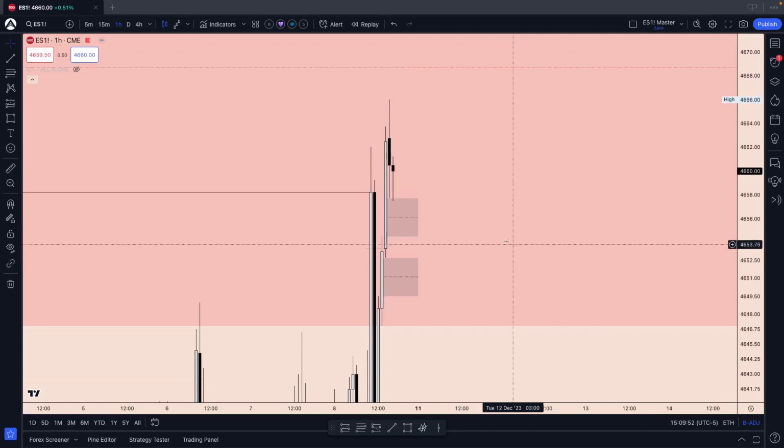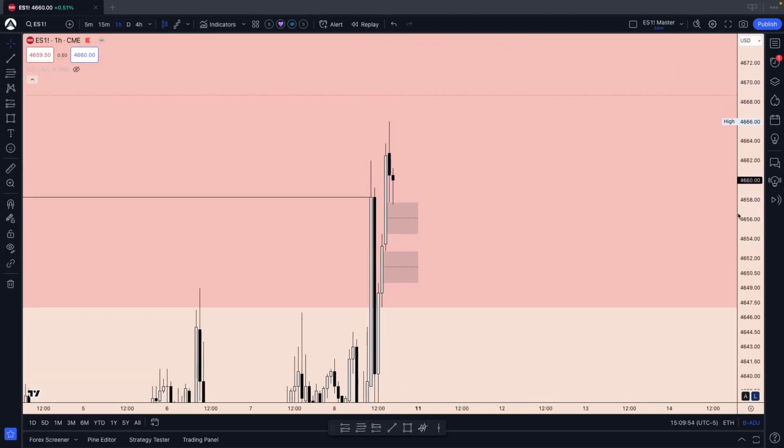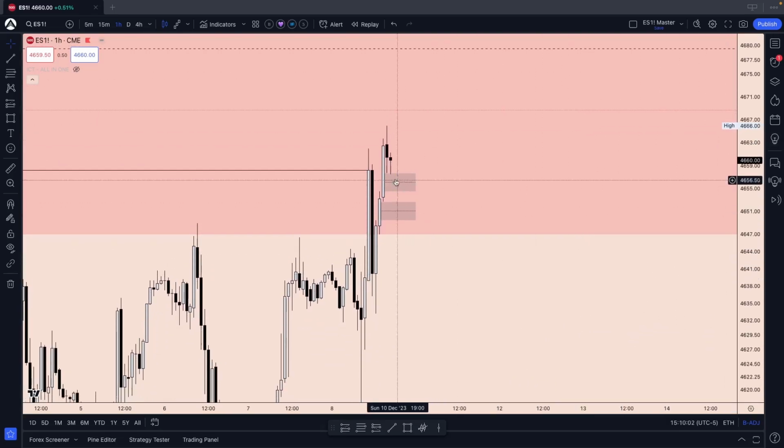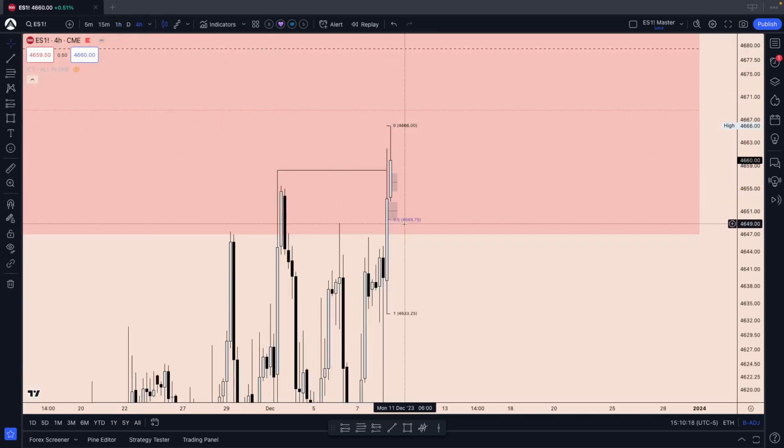Here on the 1-hour time frame, we see we already tapped this 1-hour bullish fair value gap and we rejected. But going into Monday, let's see, maybe we even get a new week opening gap. We see a little bit deeper of a retracement into these areas. If we look at this last expansion measured from the low to the high, consequent encroachment is sitting right here at 4649. That would be the low of this lowest 1-hour bullish fair value gap. But if we go back to the 4-hour, that would still be above the consequent encroachment of this 4-hour bullish fair value gap. That's really realistic to me.